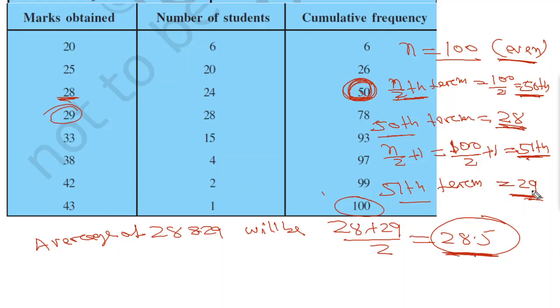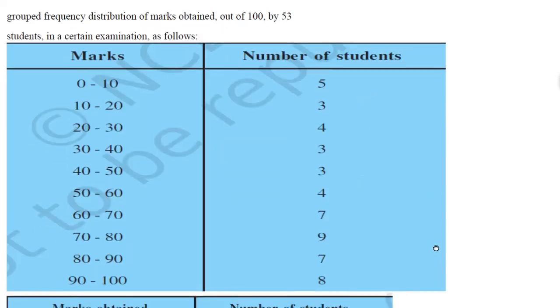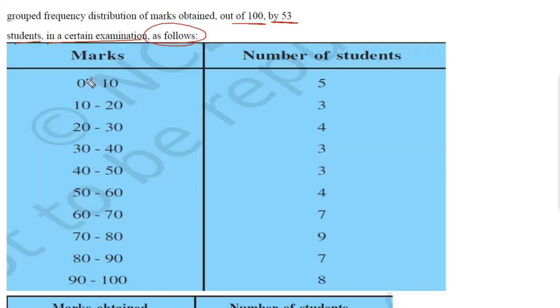Now we will move to grouped data. So let's take another example. Here we have taken another example. The grouped frequency distribution of marks obtained out of 100 by 53 students in a class in a certain examination is as follows. So look at it. 0 to 10 marks is secured by 5 students. Then 10 to 20 marks by 3 students. 20 to 30 is 4 students. Then 30 to 40 marks is 3 students, and so on.